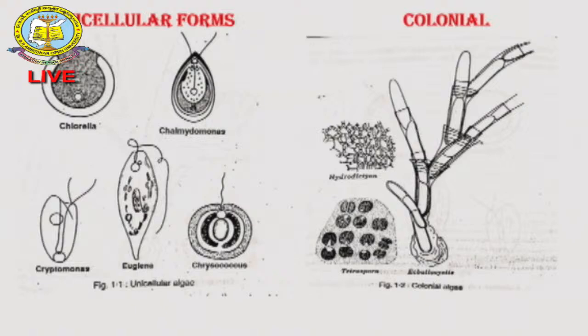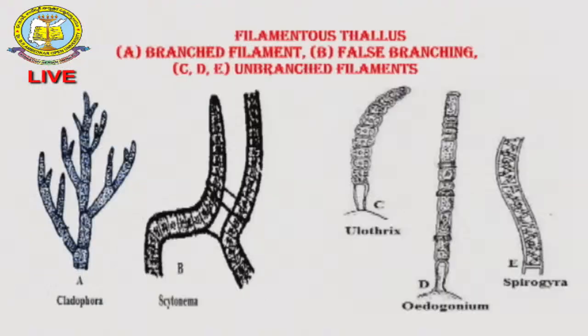Here you can see the colonial forms, the Volvox as well as the Palmella type of organisms, and heterotrichous, pseudoparenchymatous, parenchymatous forms. The Oedogonium, you can see the beautiful algal component, unbranched like Spirogyra. These are all very important filamentous forms you are clearly observing. The filamentous types of the Cytonema is one of the very important freshwater algal components, a branched form.